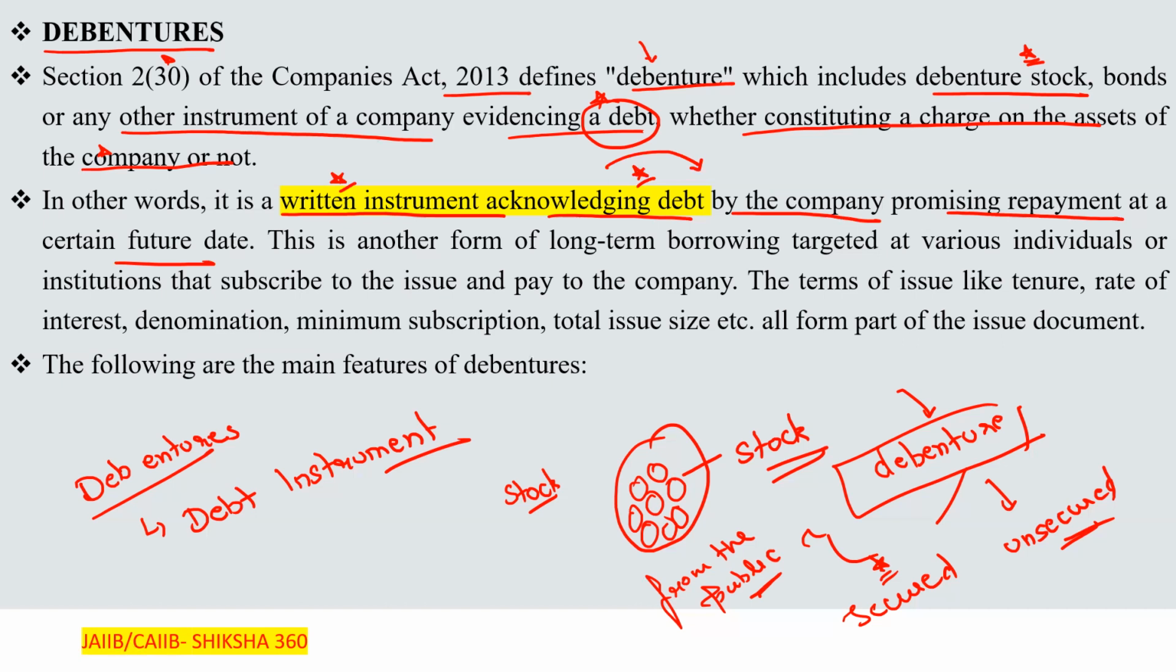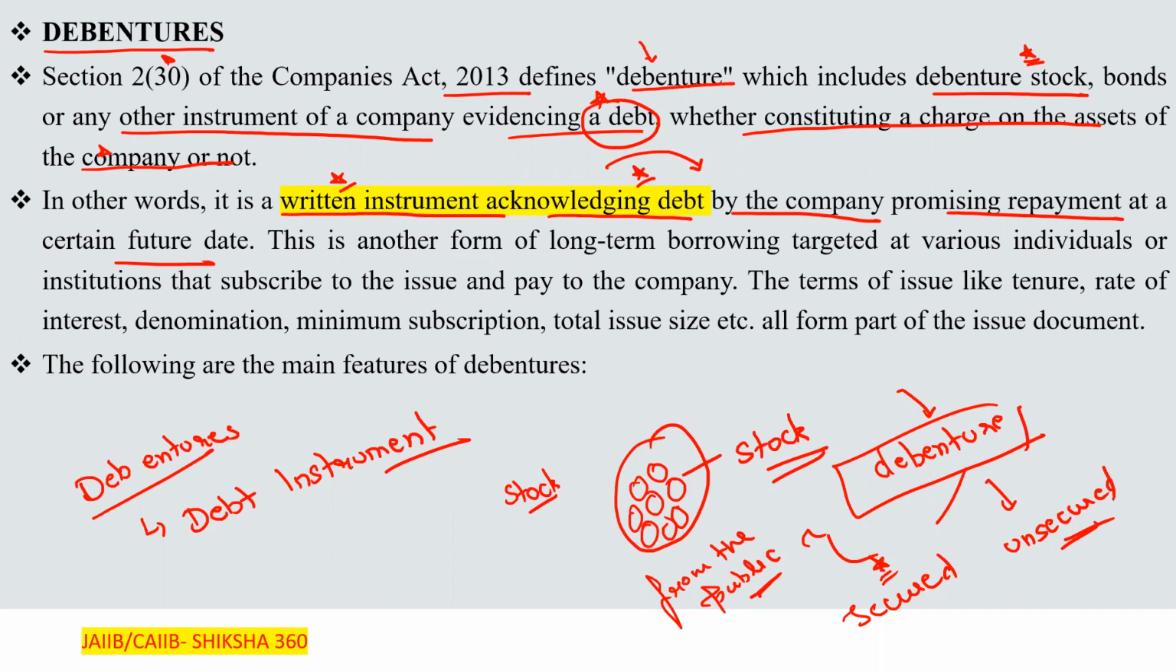So this is another form of long-term borrowing targeted at the various individuals or institutions that subscribe to the issue and pay to the company. They are subscribing to these debentures and paying to the company, just like shares.